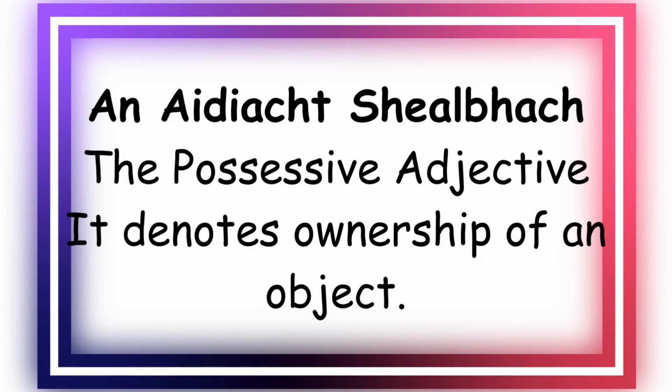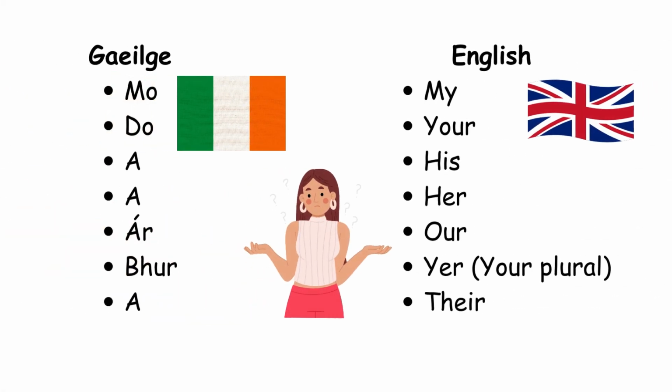So, an aidiacht shealbhach is the possessive adjective and it denotes ownership of an object. Now, while it is an adjective, it doesn't follow the rule that we learned previously. It always goes in front of the object. So mo is my, do is your, a is his, a is also her, ár is our, bhur is your plural, and a is also their.